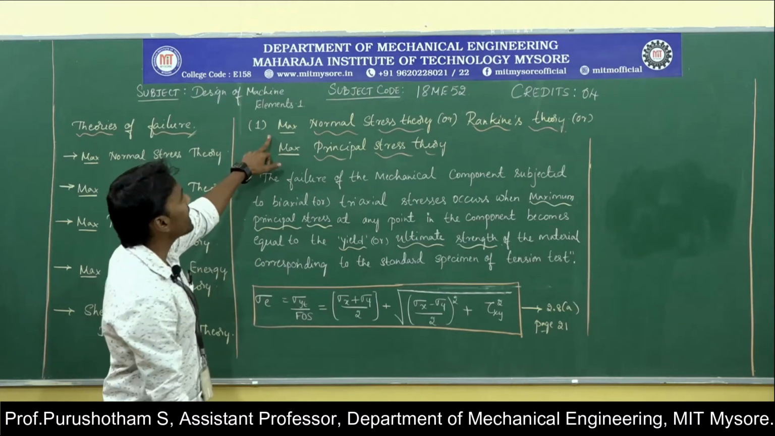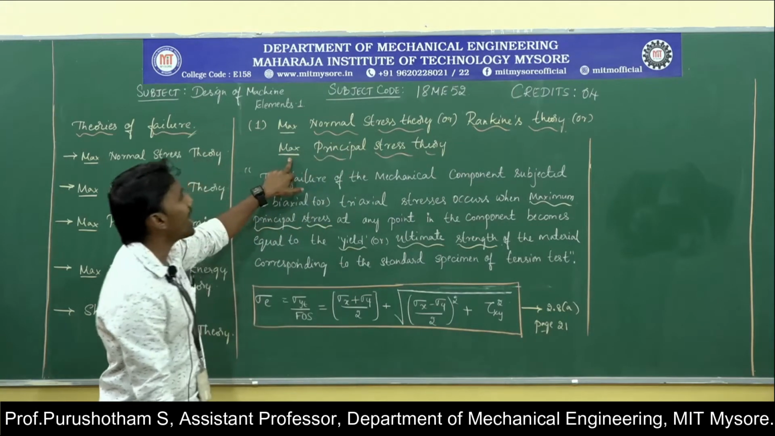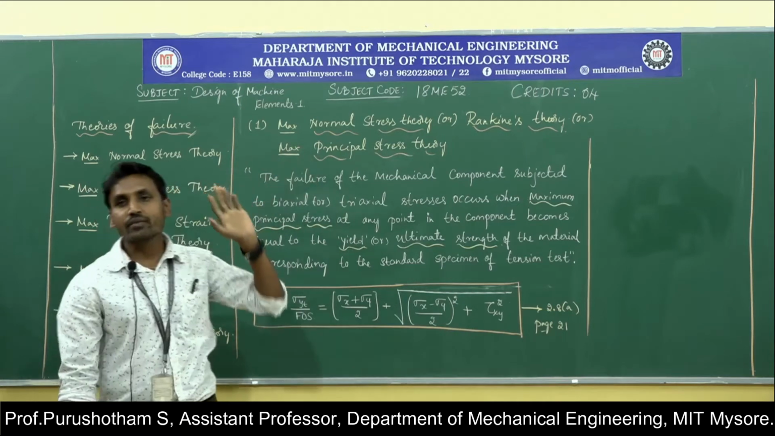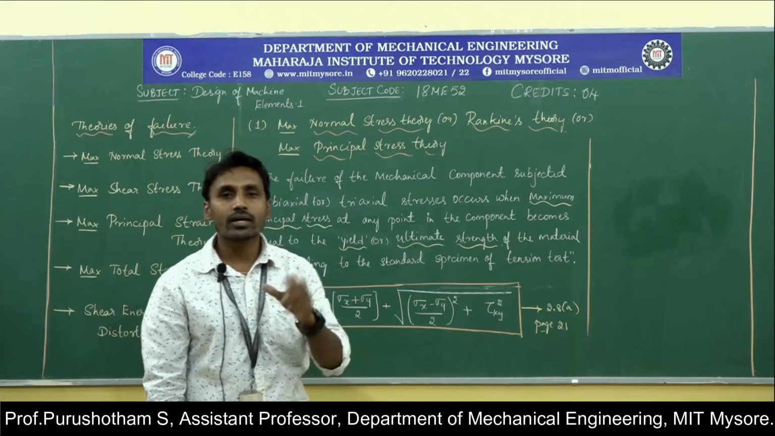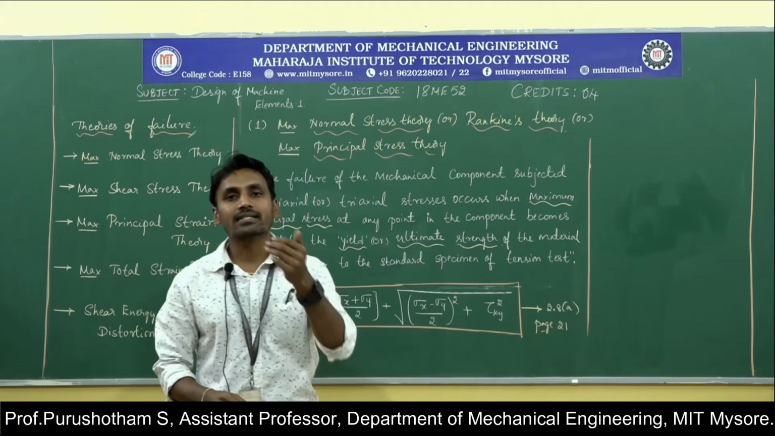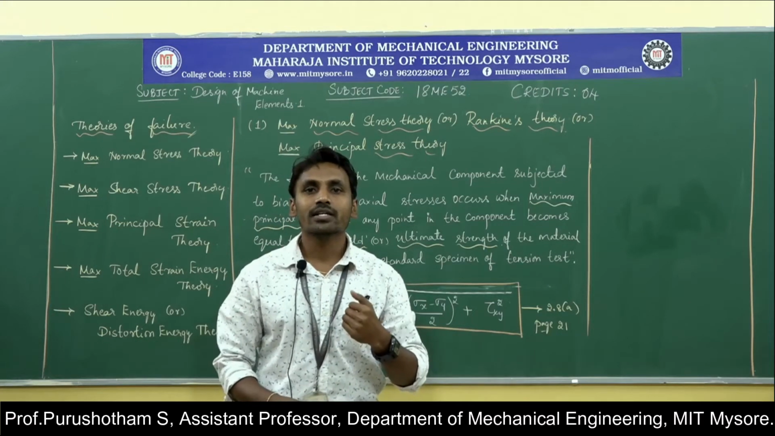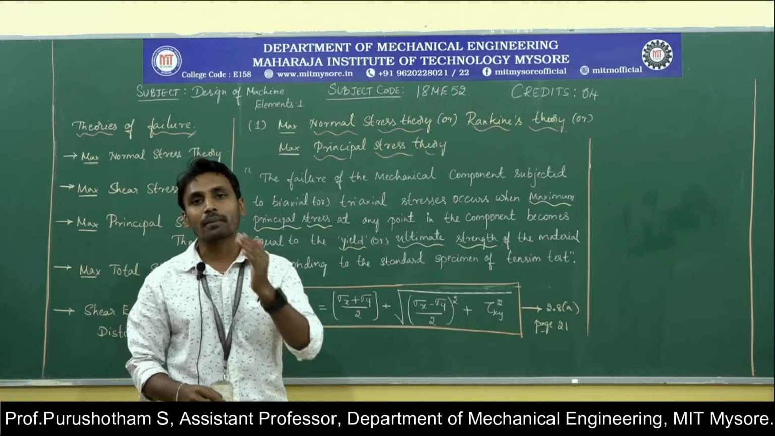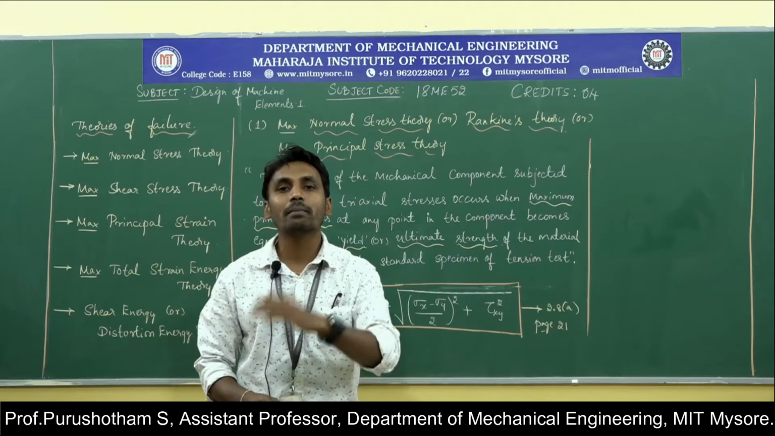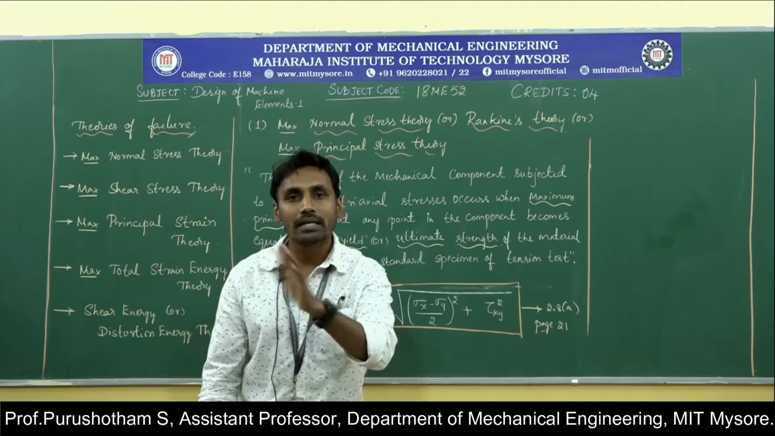The first one is the maximum normal stress theory, which is also called Rankine's theory or maximum principal stress theory. Before coming to this theory, we have to know the meaning of principal stress. Consider a stress element. At some plane, the maximum normal stress will be present with zero shear stress. That plane is called the major principal plane. The corresponding stress is called the major principal stress or maximum principal stress, and the corresponding strain is called the maximum principal strain.